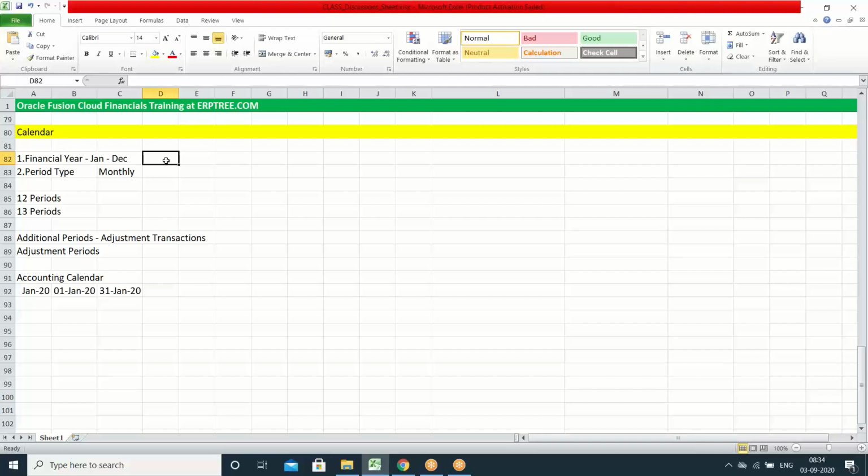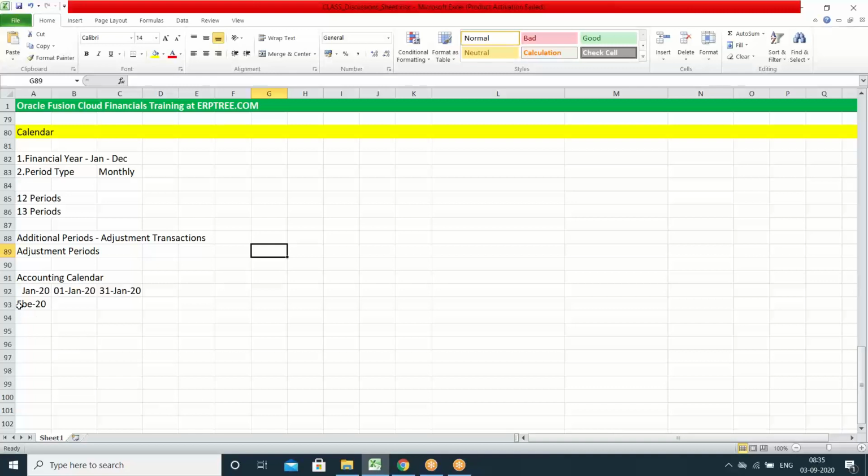Okay. Thank you. Lakshman, can you explain the Jan 20 on the period one? You gave the example Jan 20 under the accounting calendar. What is that referring to? If you are going to create the financial year for the current year, what is the current financial year for US? Jan to December. So we'll create the periods like that. Jan 20, what is the start date and end date for that period? The next period is Feb 20, the period name, and the start date and end date for that period. That's how all the periods are. Okay, these all will be created in the system.